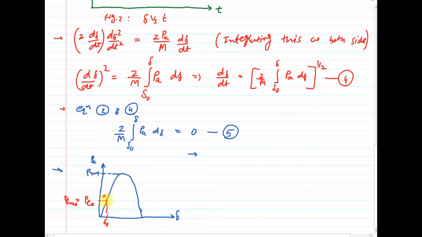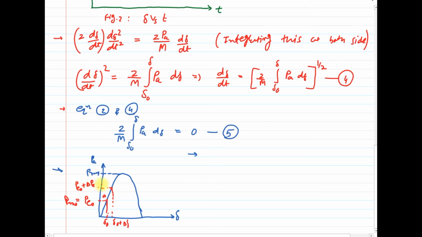Now, due to some disturbance, if the power is increased, the angle delta also increases, which is delta 0 plus delta delta. Clear? And the increased power is P0 plus delta P, or Pe.